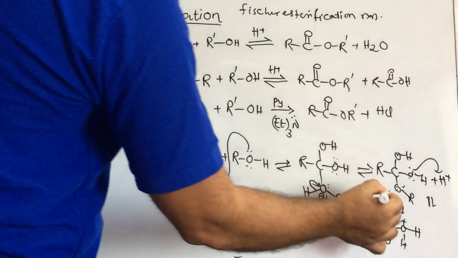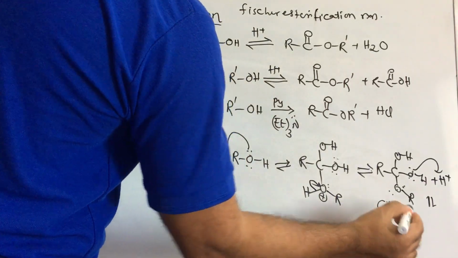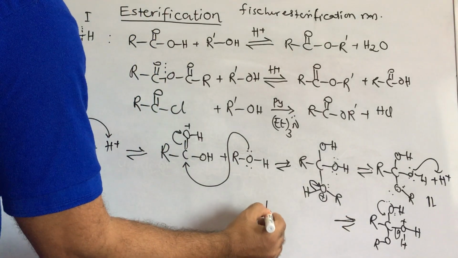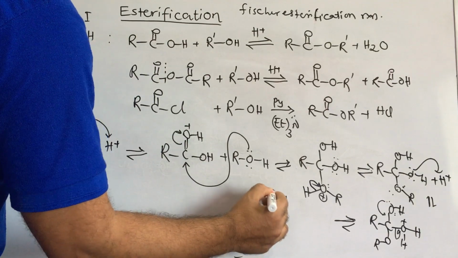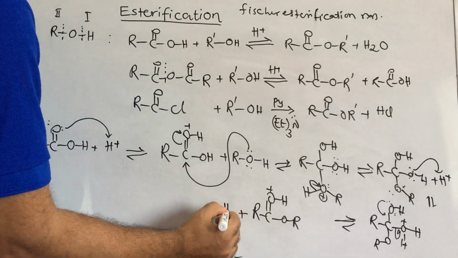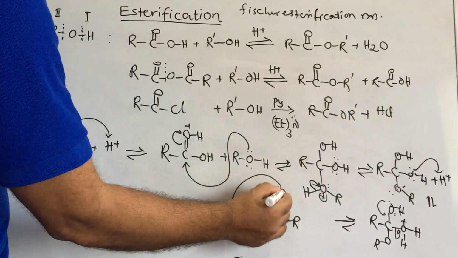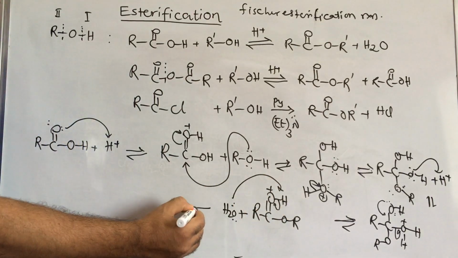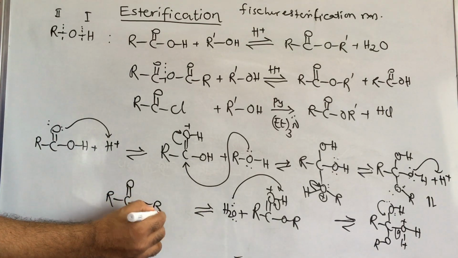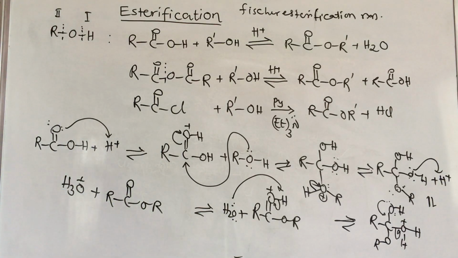Now here a lone pair is present on oxygen. When this lone pair comes here, a water molecule is eliminated. When it is eliminated, we get the product RC double bond OH plus, and this will be OR, along with the water molecule eliminated. Next, this water molecule takes this proton, and this is converted like this. Then we get the product RC double bond OR and H3O plus. This is a clear mechanism of esterification.